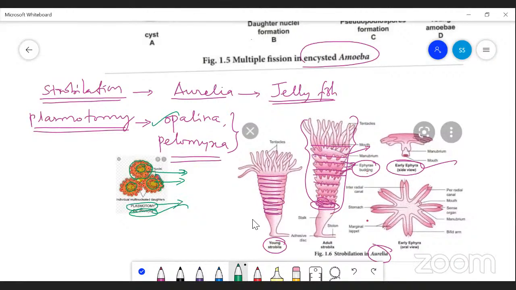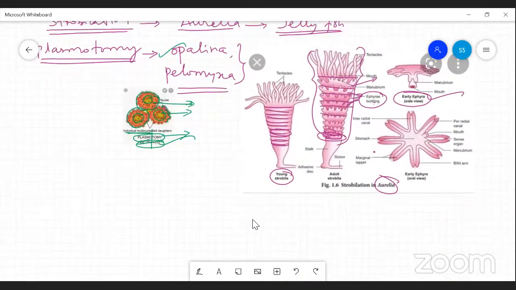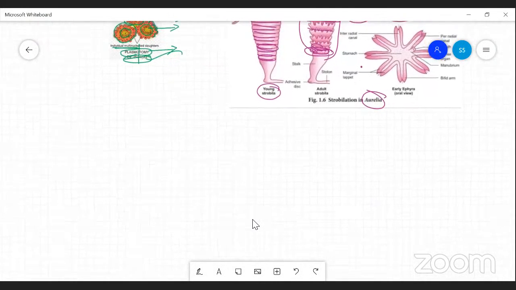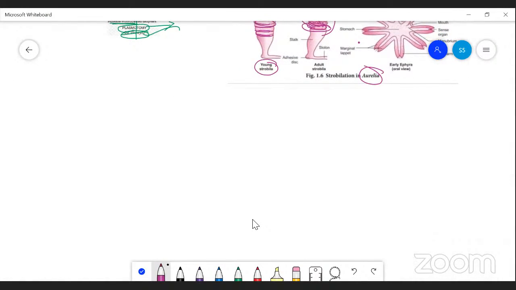Tomy means cut. Plasmo is nothing but the protoplasmic components. Generally, one cell has only one nucleus, but here many nuclei are present. It is a multinucleated structure. This multinucleated matured organism produces many multinucleated daughter individuals. That is another unique characteristic of this asexual method of reproduction. So next one is the budding.